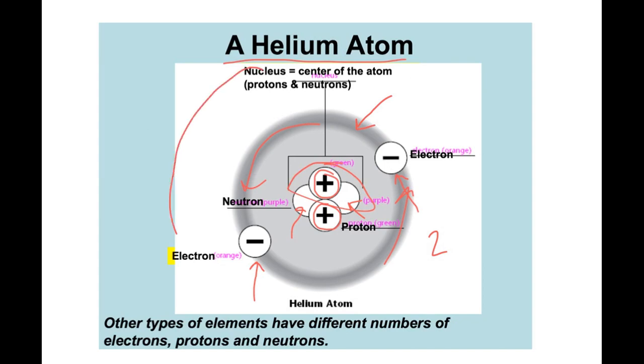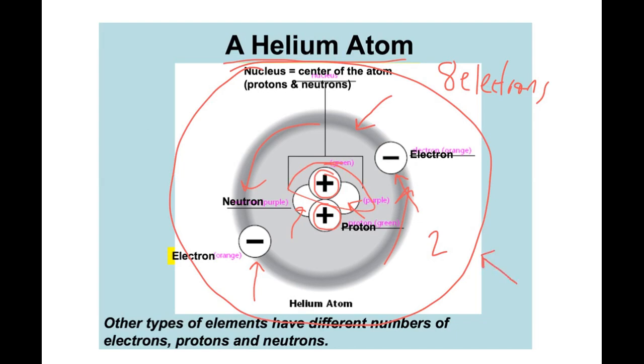On the next electron cloud that's going to form outside of that, in some other elements, it can hold 8 electrons. And what you need to know is all elements want to get 8 electrons in their outer shell, or if they're like helium, they only want to have 2 in their outer shell. So they want to have their outer electron shell filled. So with helium, the first electron shell is filled with 2. But for all the other elements, they want to fill it up to 8.